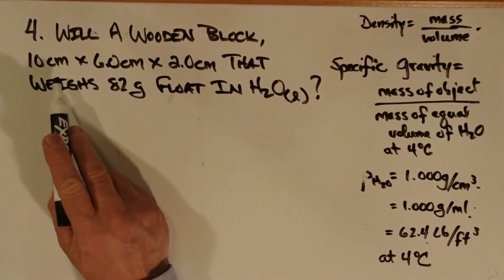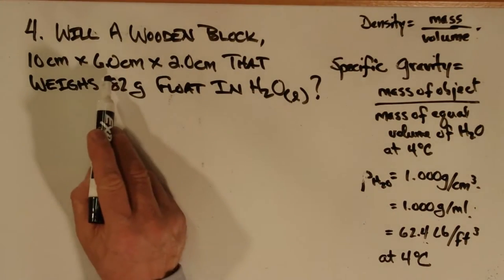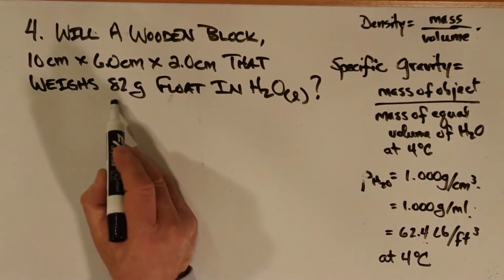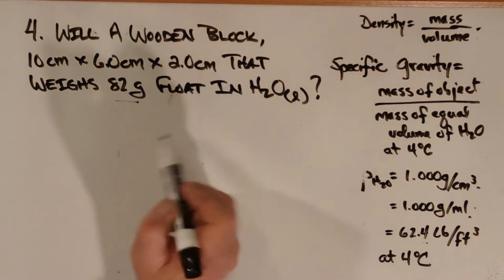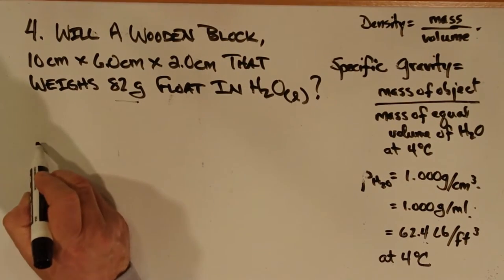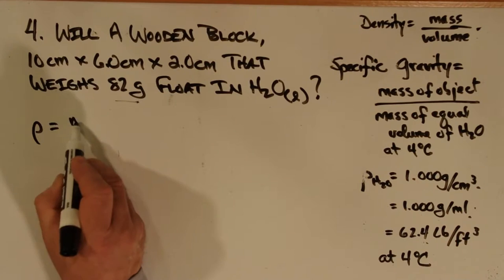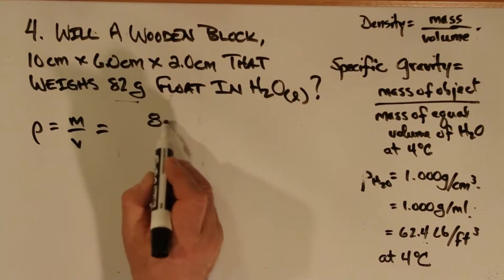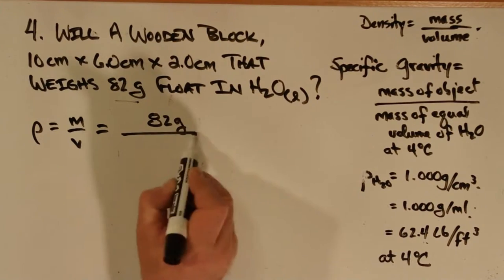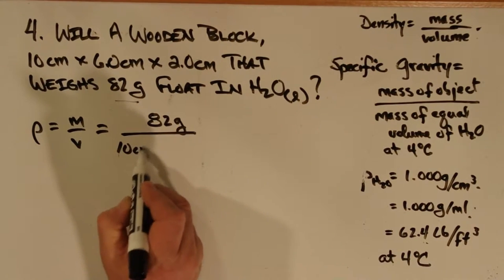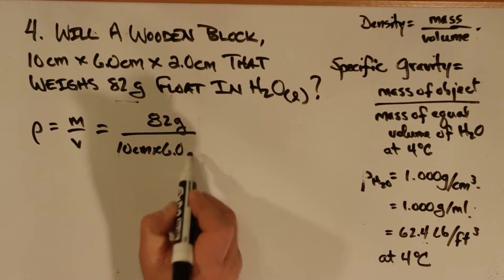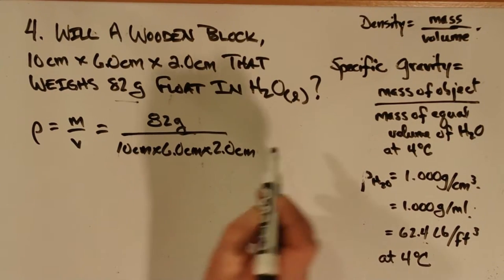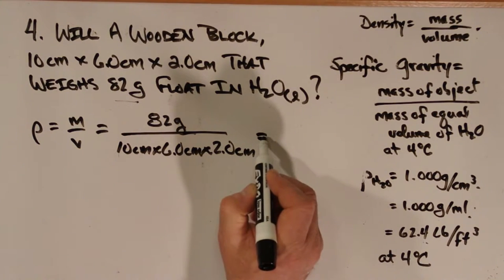Our fourth problem is a question. Will a wooden block, which is 10 by 6 by 2 centimeters and weighs 82 grams, float in water? What we need to do is determine the density of the block and compare it to the density of water. Density is mass divided by volume. We're given the mass is 82 grams. The volume is the height times the depth times the width, so that's 10 centimeters times 6.0 centimeters times 2.0 centimeters.